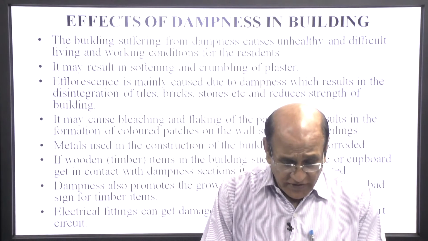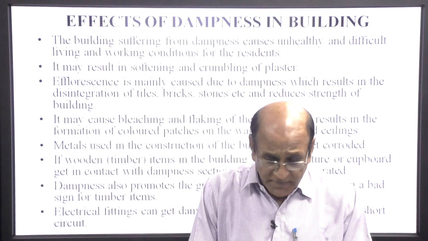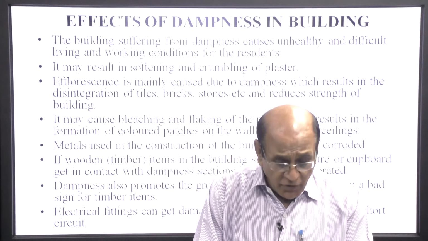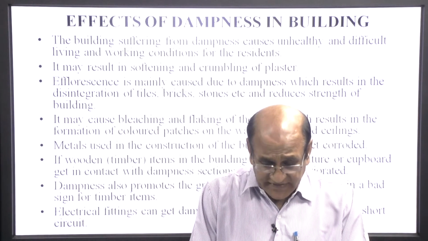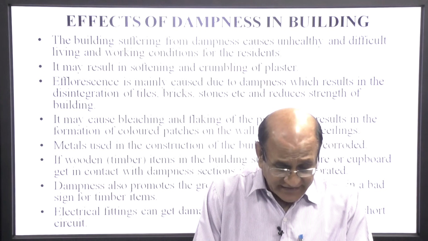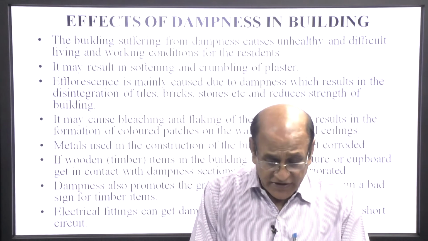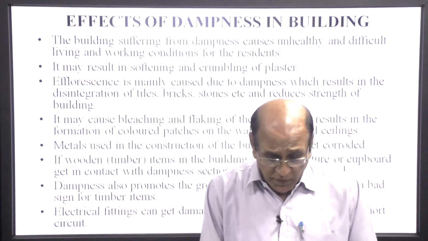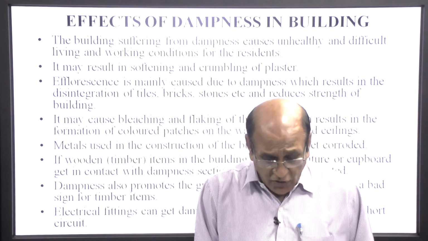Metals used in the construction of the building may get corroded. If wooden or timber items in the building, such as furniture or cupboards, get in contact with the dampness, they may get deteriorated. Dampness also promotes the growth of termites. Electrical fittings are also damaged.